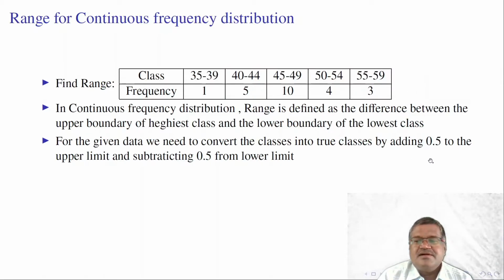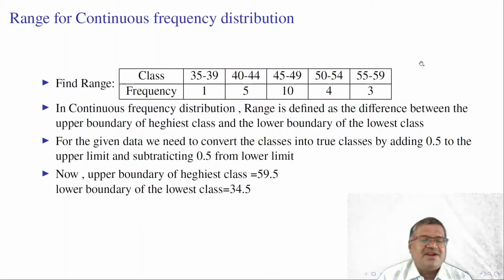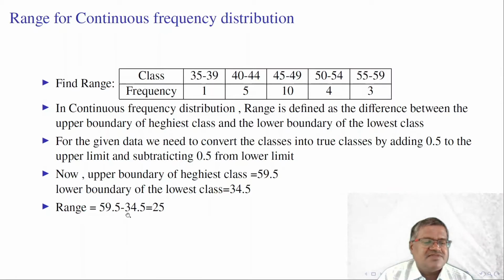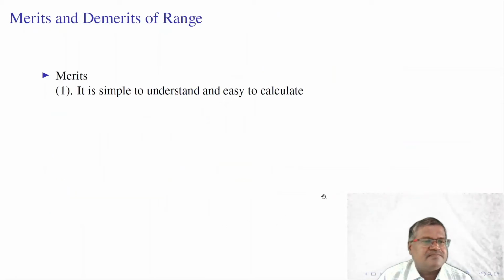Adding 0.5 to the upper limit and subtracting 0.5 from the lower limit. Now the upper limit is 59 plus 0.5, which is equal to 59.5. The lower boundary is 35 minus 0.5, which is 34.5. Range is equal to 59.5 minus 34.5, that is 25. So 25 is the range for the given data.